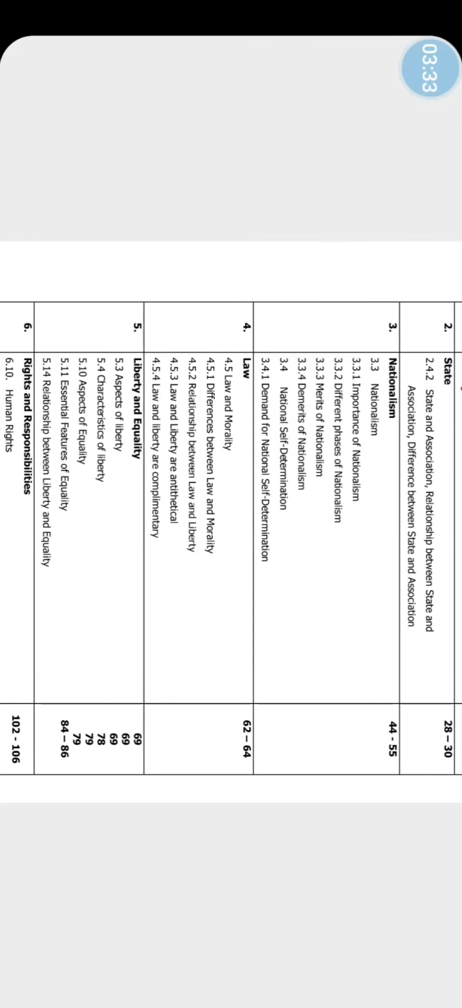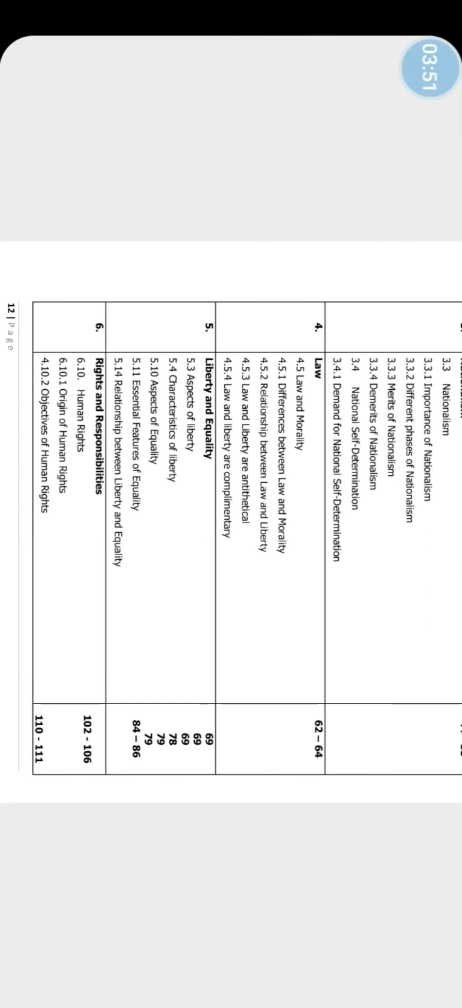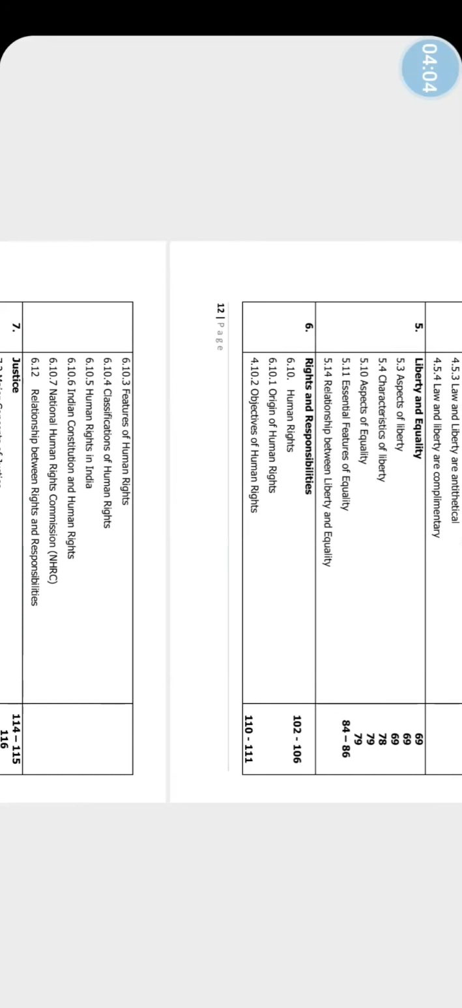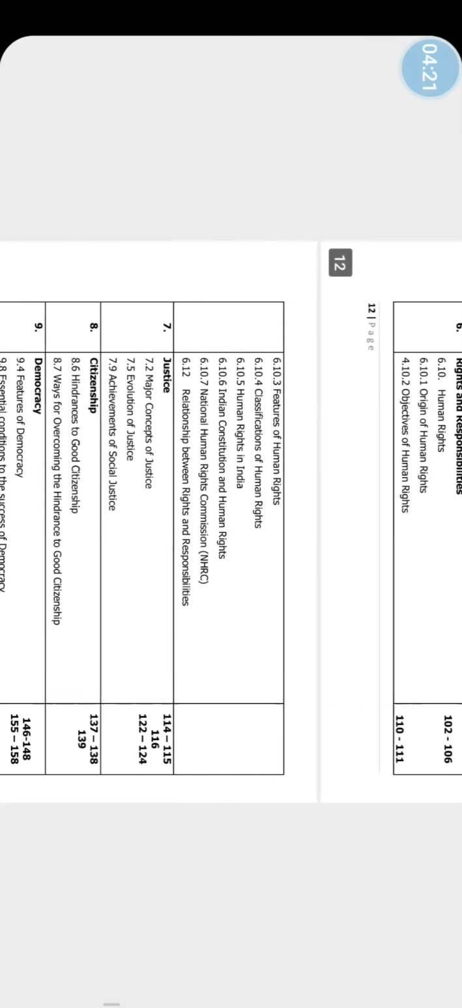Then 5th chapter, liberty and equality. Aspects of liberty, characteristics of liberty, aspects of equality, essential features of equality, relationship between liberty and equality. Chapter 6, rights and responsibilities. In this chapter, 6.10, human rights, then origin of human rights, objectives of human rights, features of human rights, classification of human rights in India, Indian Constitution and human rights, National Human Rights Commission, relationship between rights and responsibilities. Chapter 7, justice. Here only 3 topics are deleted from this chapter: major concepts of justice, evaluation of justice, achievement of social justice.